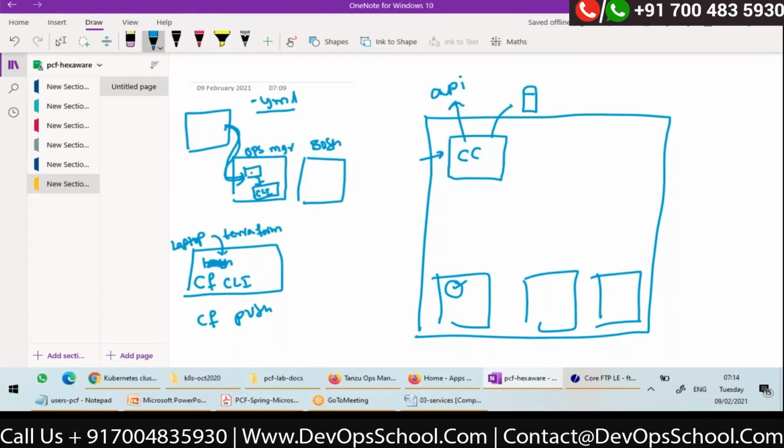So this will create one more VM called the BOSH Director VM, where BOSH will be running. Now Cloud Foundry is still not installed, only these two VMs will be there. So next, what is the step I told you?